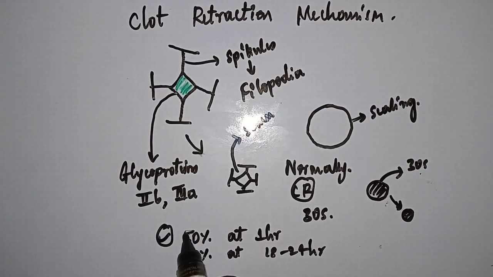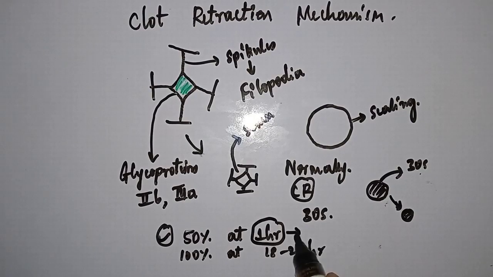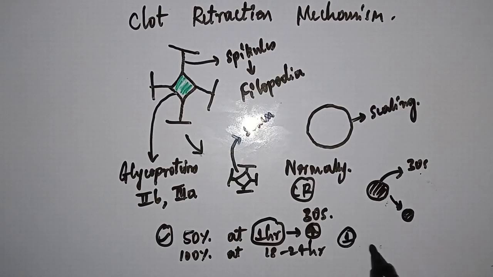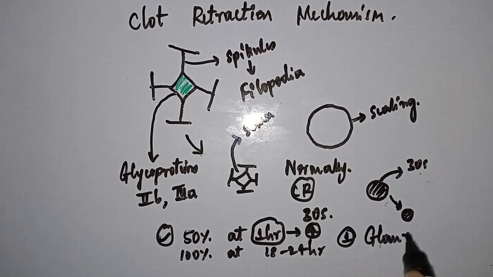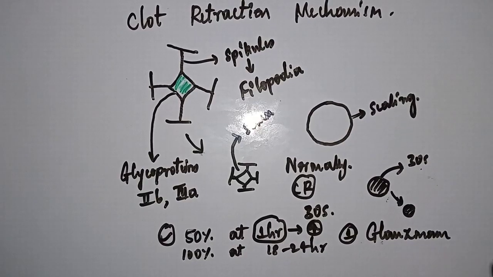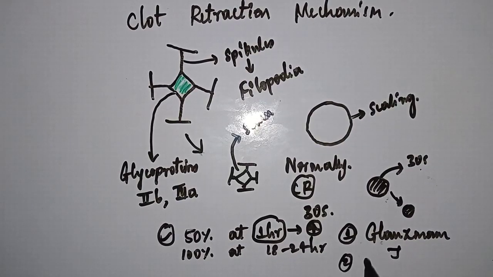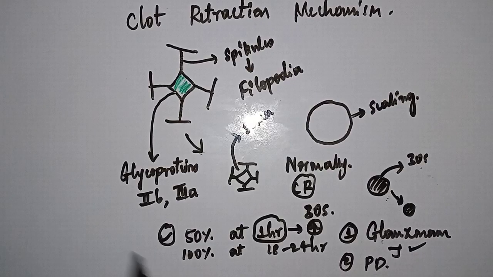If the time taken to complete 50% of the clot retraction is increased, the normal is 1 hour after the clot formation. If this time is increased, then this is called prolonged clot retraction, and it occurs in two diseases. One, Glanzmann thrombasthenia. Second one, platelet deficiency. In this disease, there is deficiency of these two glycoproteins.